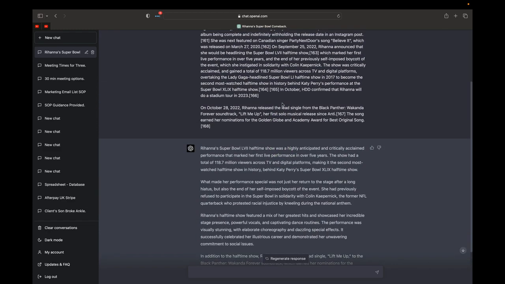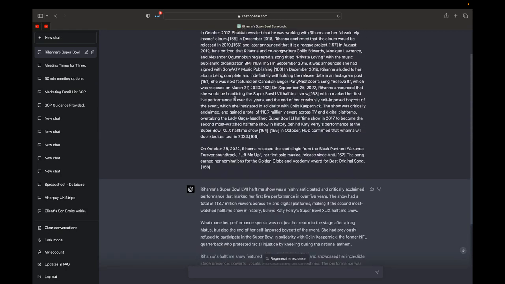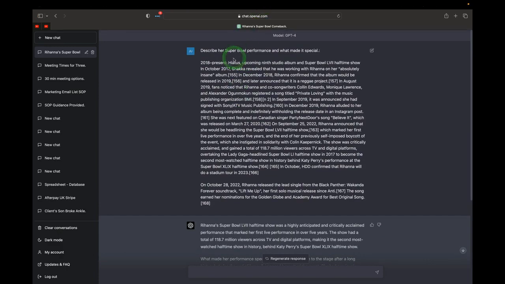So it's pretty incredible that you can paste in this content, that the GPT-4 model is highly smart and creative and capable of summarizing lots of information. So we can have 2 or 3 or 4 paragraphs of data inputted in, and then it can spit out a reasonable response of what was important in that information. And it's really cool that it can provide all of this data for us.